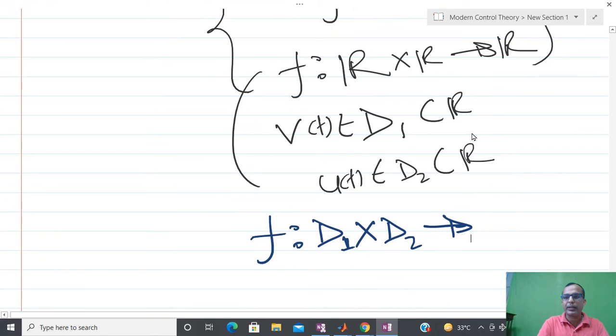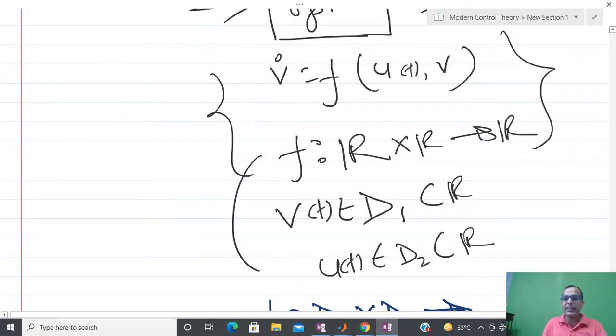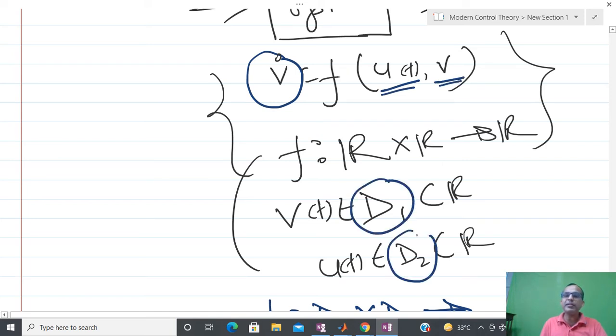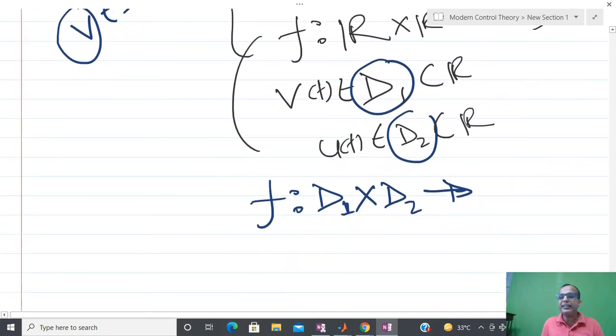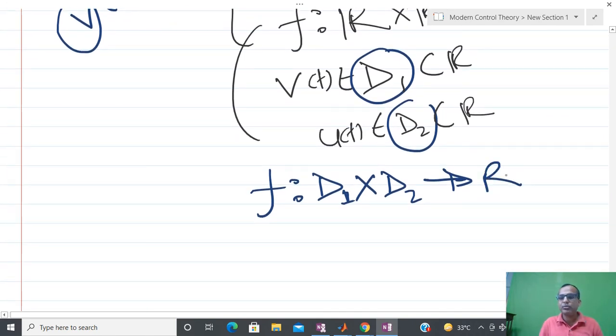So please be careful. Now we have to see where v dot lies. It is possible to show that even if u(t) and v lie in D1 and D2, where D is a subset of R, I cannot tell that the rate of change also lies in D1. There exists some kind of function which lies in a small domain, but its derivative may lie anywhere in the real numbers, and due to that reason I am saying that I cannot control the rate in that way. So this is the real number.